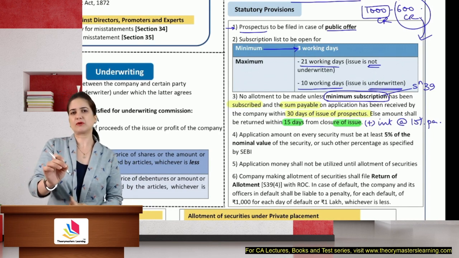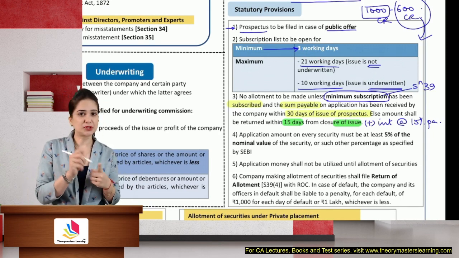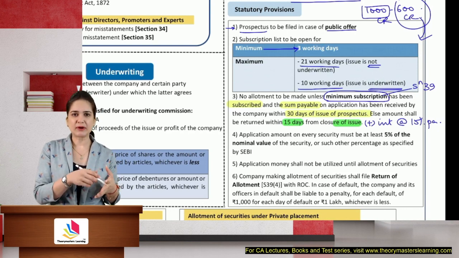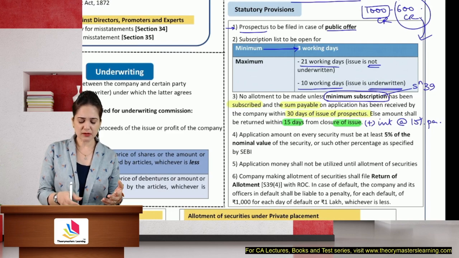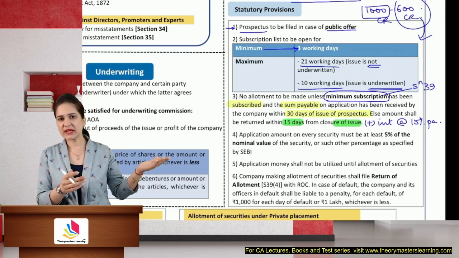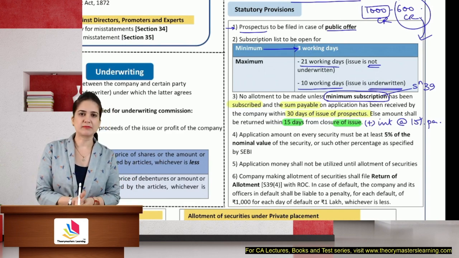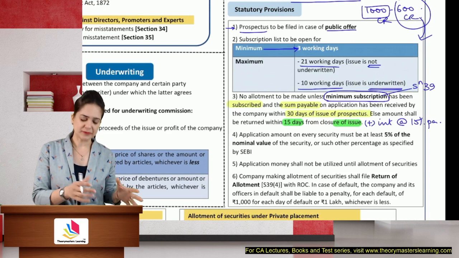Minimum subscription is required when you want to buy assets, like I want to construct a dam. I need assets, machinery, I need to engage labor, I need working capital requirement. I will also have to maybe take loan for buying these assets. I may have taken loan, I can repay it from this amount. So minimum subscription is of use to the company.